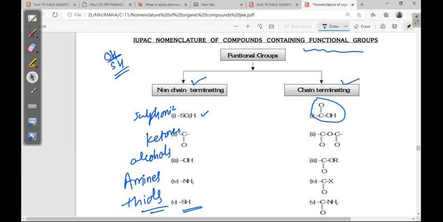For example, Na2SO4 is sodium sulfate, while Na2S2O3 is sodium thiosulfate. In place of one oxygen, sulfur is present, that's why the name is sodium thiosulfate.